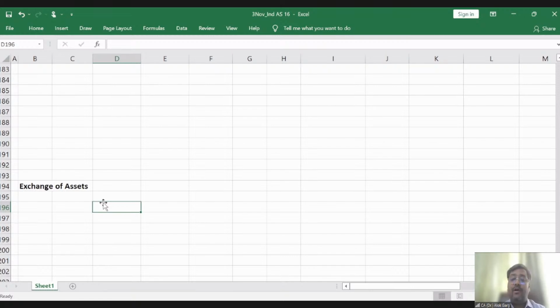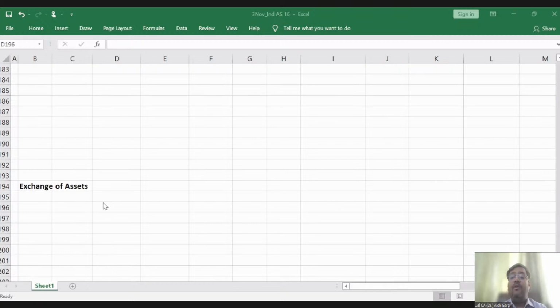DLF is selling a flat to a company, Mercedes, and Mercedes is giving a car to DLF. Mercedes is not paying money to DLF. Mercedes is giving a car to DLF. And we have discussed at that point of time how this revenue has to be recognized in the books of DLF.